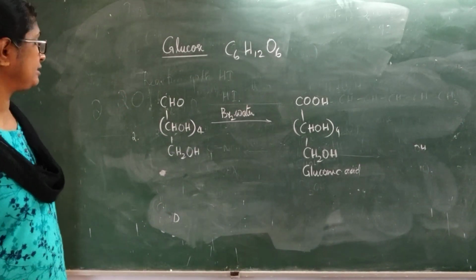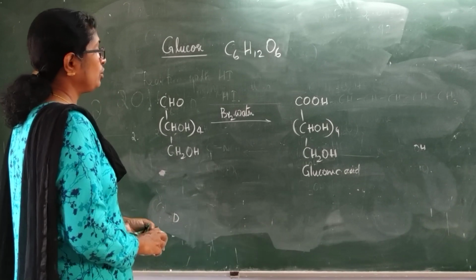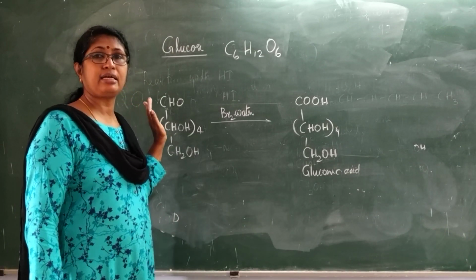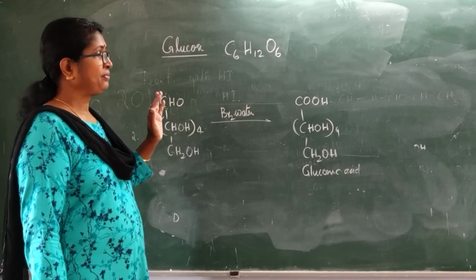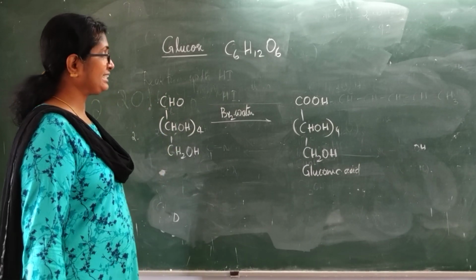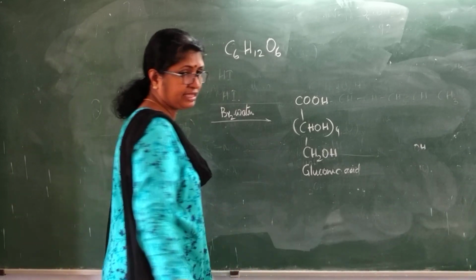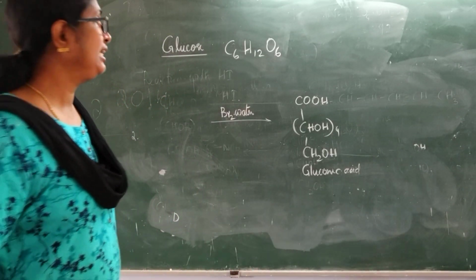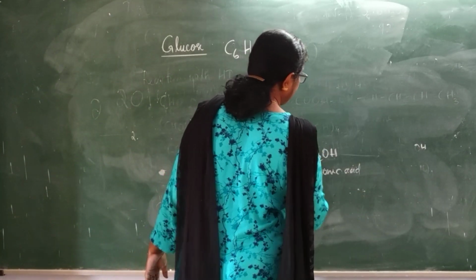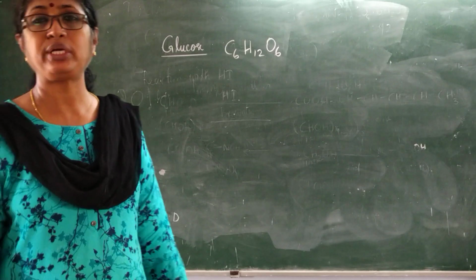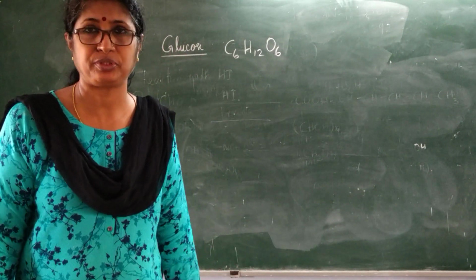So out of the carbonyl groups, which one is present in glucose? It is aldehyde. Now when glucose is treated with acetic anhydride, you will get a pentaacetyl derivative, showing the presence of 5 OH groups.